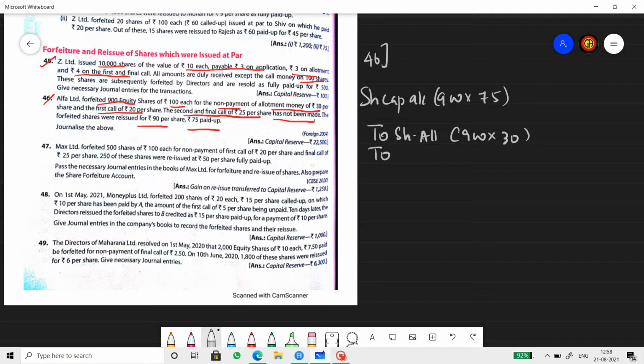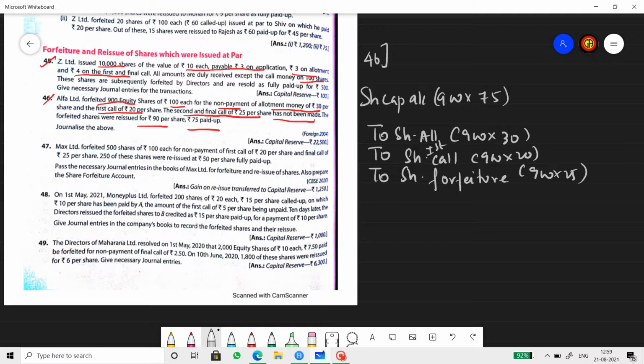to share call. Now whether you write allotment in arrears or you simply write calls in arrears and add both, the amount is all fine. So I am writing share allotment and share call. Share call in the sense share first call in arrears, which is 900 into 20, and to share forfeiture for the amount paid by the defaulting shareholder, which the company is not going to return. So that is 900 into balance amount. Okay, that is 75 minus 50, 25 rupees.